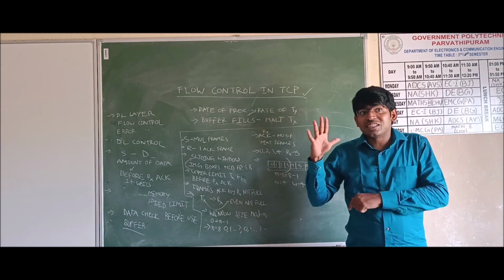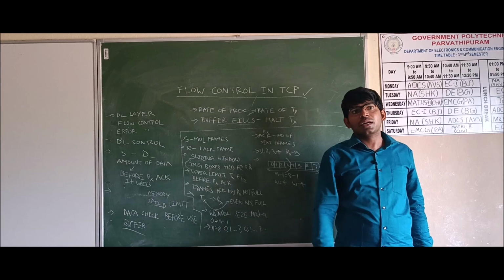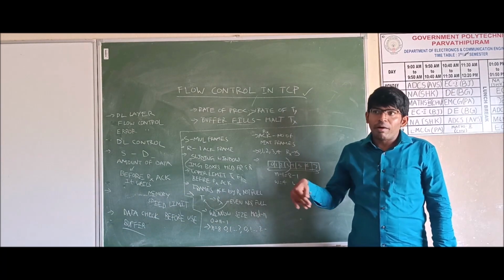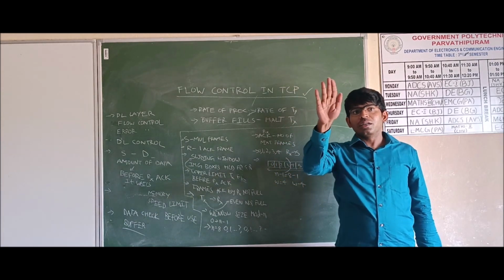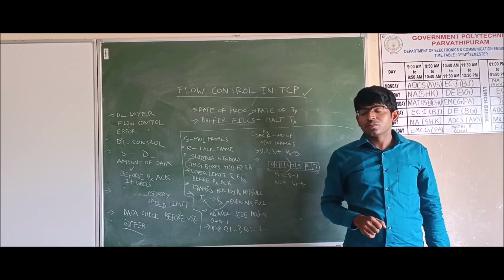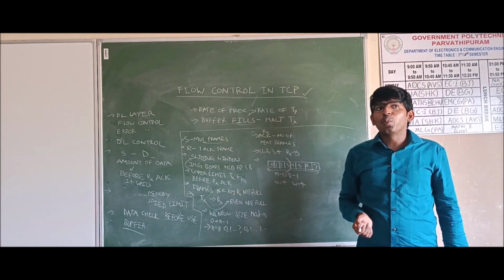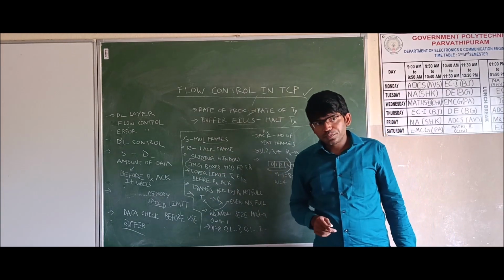When the buffer fills, then the receiver sends an acknowledgement saying stop transmitting. Only when the buffer is filled will it send the halt acknowledgement. So here we are using the sliding window protocol for flow control.